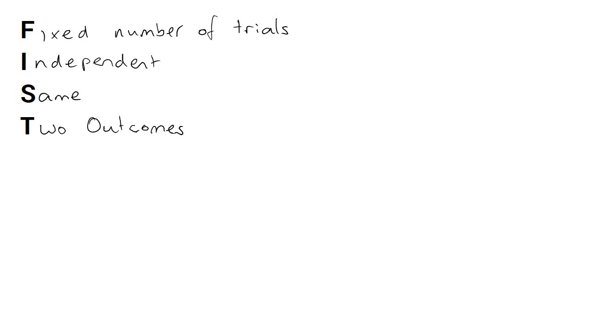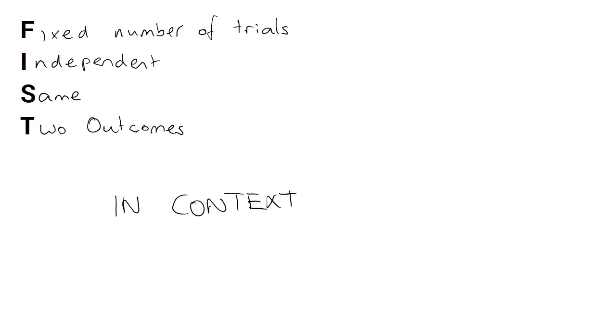So remember, when you're writing these, you must write them in context. If you don't put in the context, it won't be worth any marks. Sometimes we don't have enough information to prove that all of these characteristics are true. So in those cases, we need to assume that they are in order to be able to use the binomial distribution. There are some cases, however, when that assumption isn't necessarily particularly good.